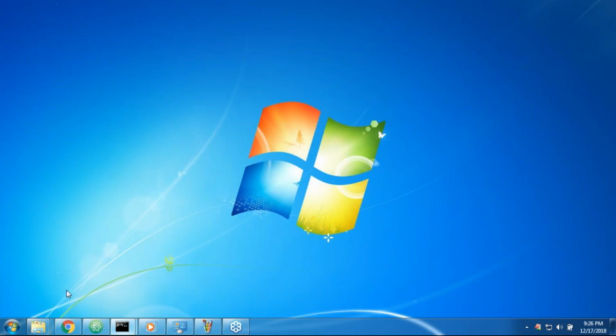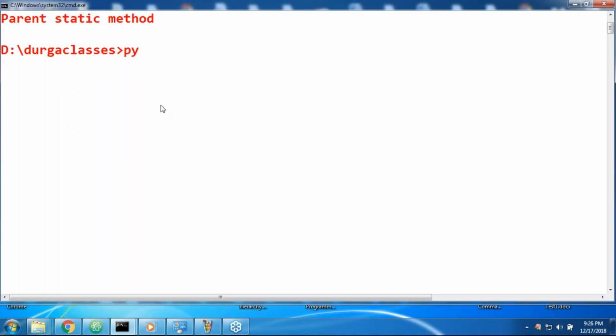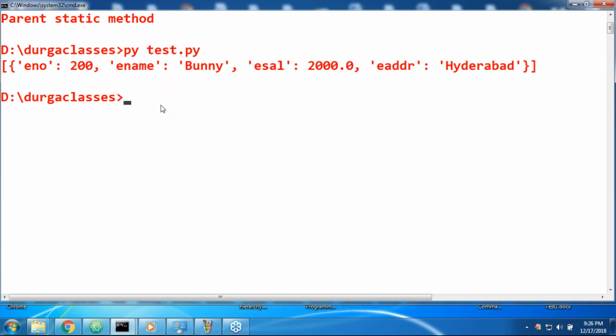Now, already I'm in Durga classes, running py test.py. Now I'm executing the Python code. My Python application can communicate with the Django application. The Django application will provide some employee data, and that employee data will be displayed, right?